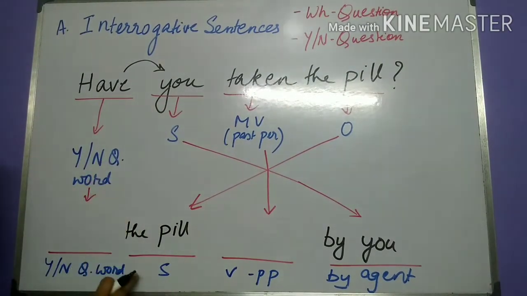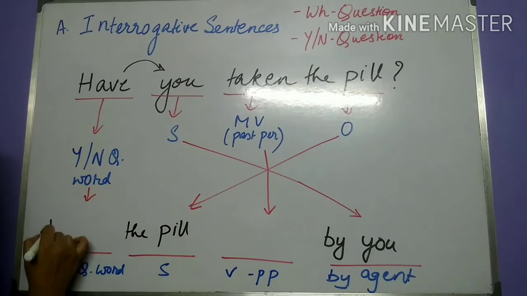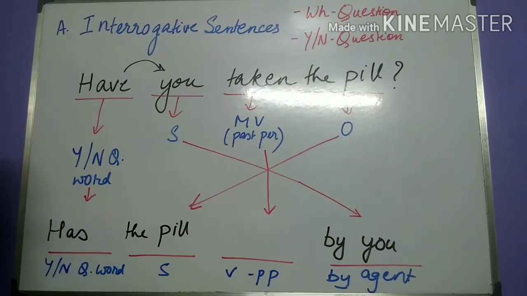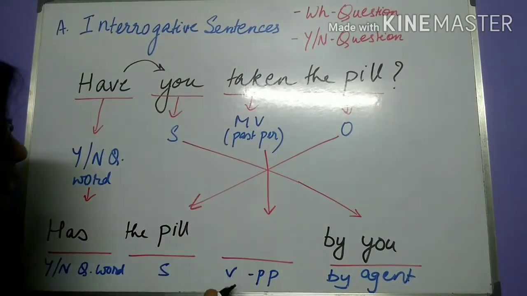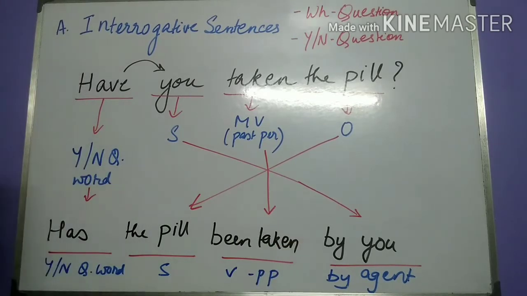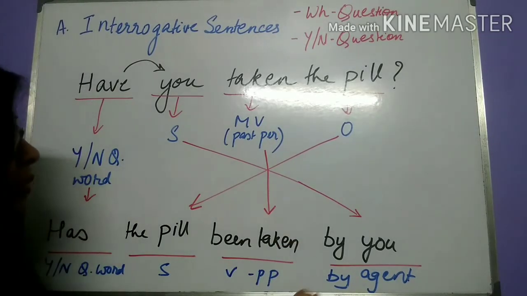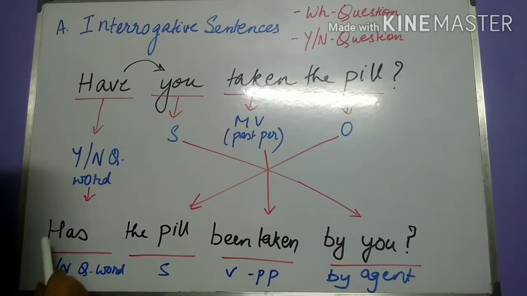But in this case, the subject is the pill, which is a singular noun. In order to write a question word which will agree with the subject, the pill, has. Has the pill. Have taken will become been taken, which is the participle form of the verb take, by you. This is our yes/no question in passive voice. Has the pill been taken by you?